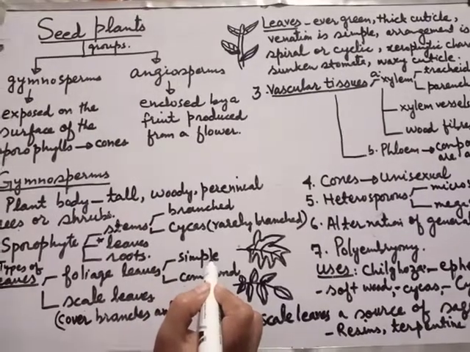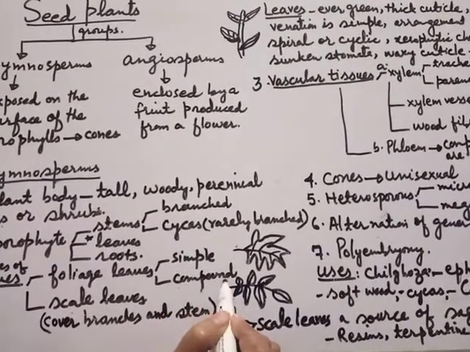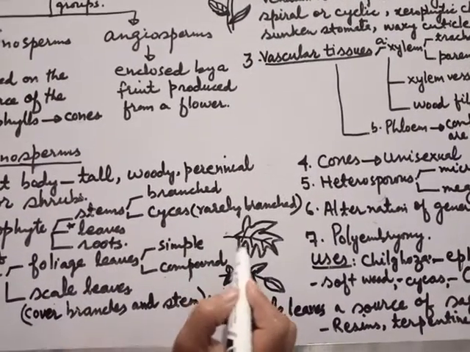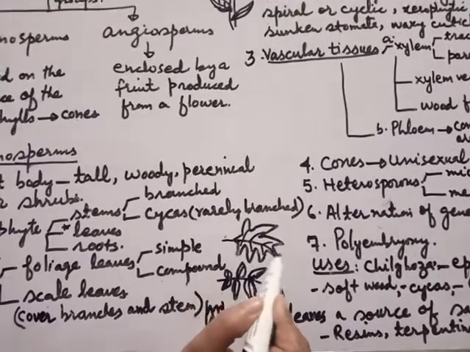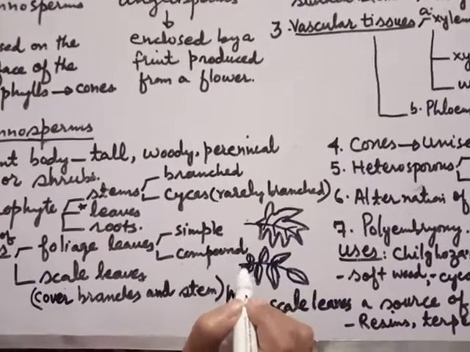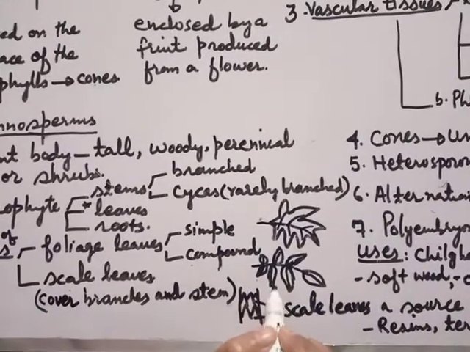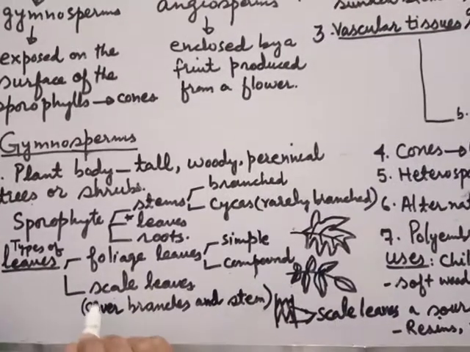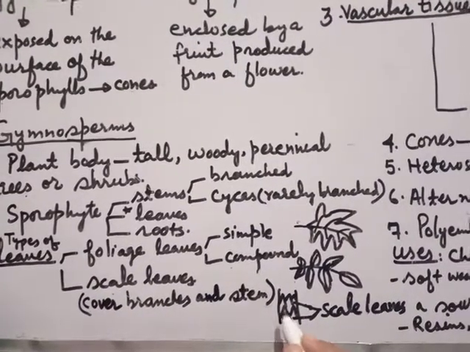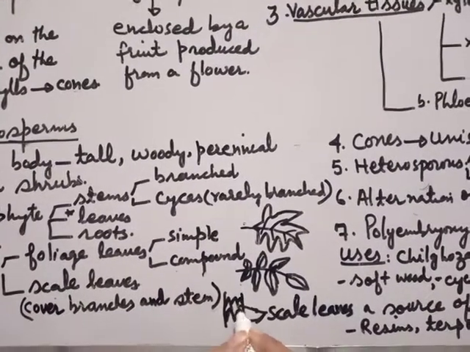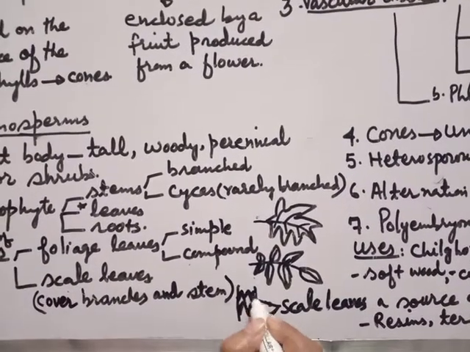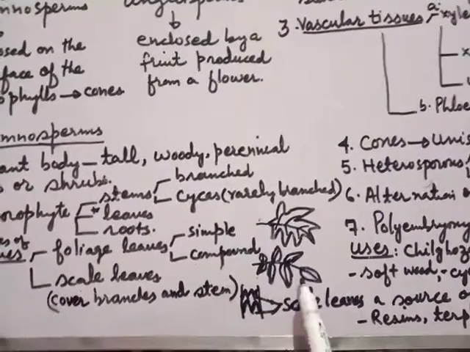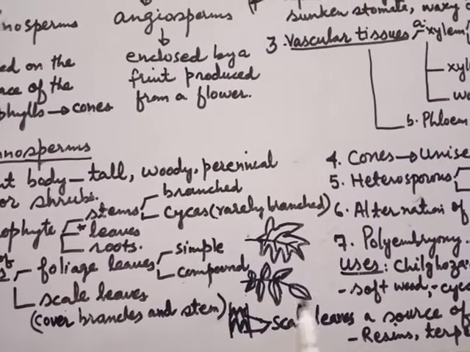Foliage leaves can be either simple or compound. When a single leaf is present with a branch, it is called a simple leaf. And when a number of small leaflets are present with a leaf, it is called a compound leaf. Other than this, scale leaves are there. Scale leaves either cover the branches or the main stem. The main function of the leaves is that they are involved in the process of what? Photosynthesis.